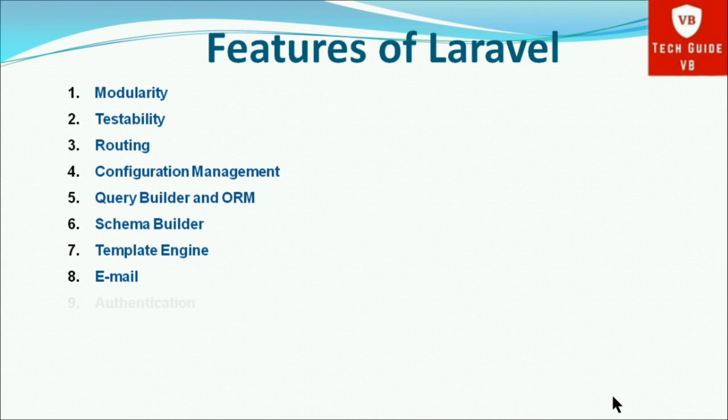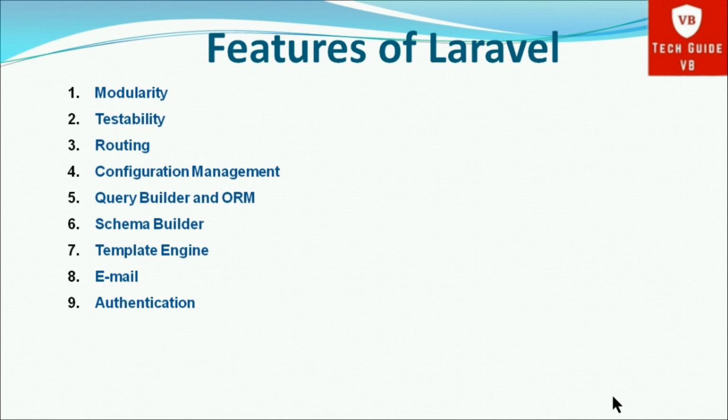The next feature is authentication. User authentication is a common feature in web applications. Laravel eases designing authentication as it includes features such as register, forgot password, and send password reminders.